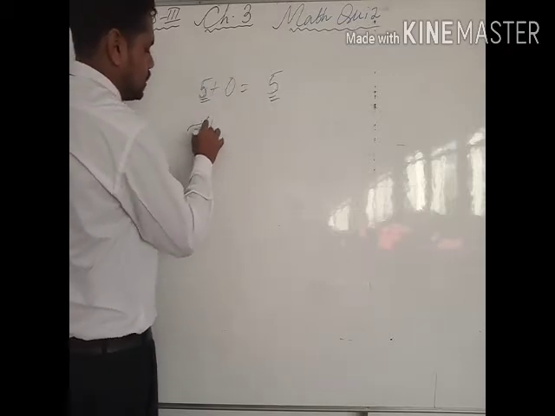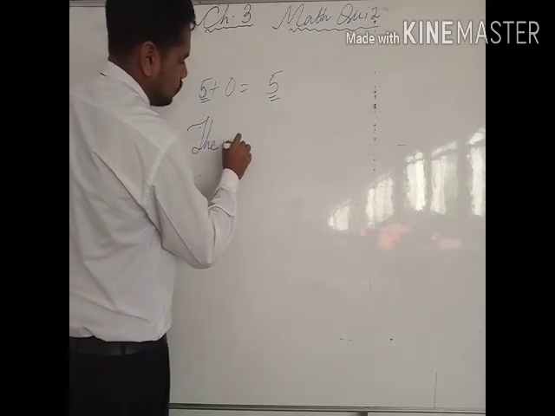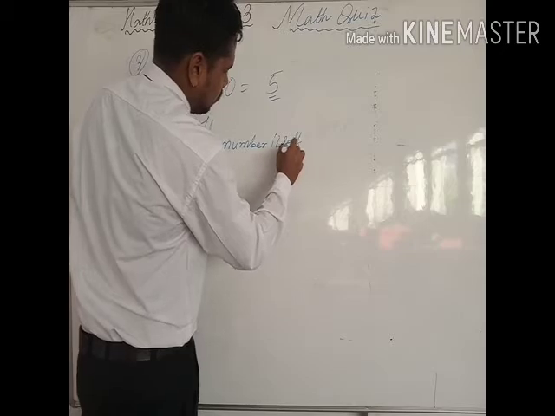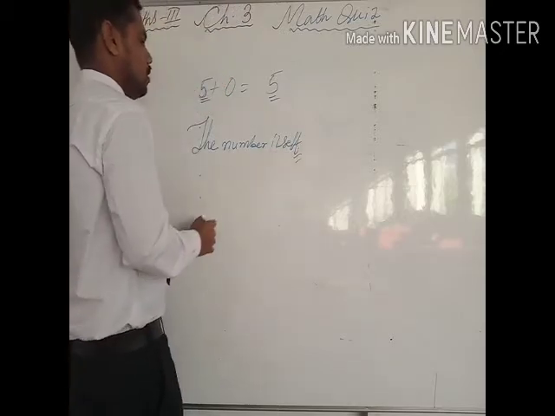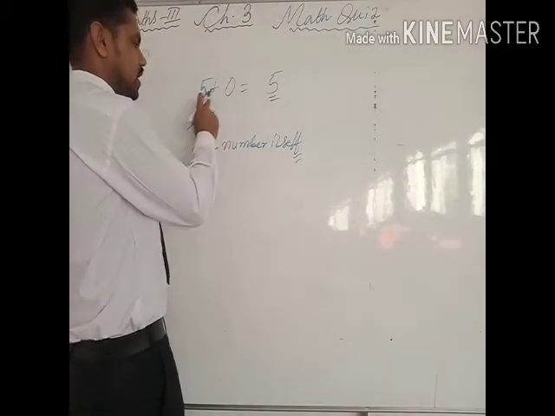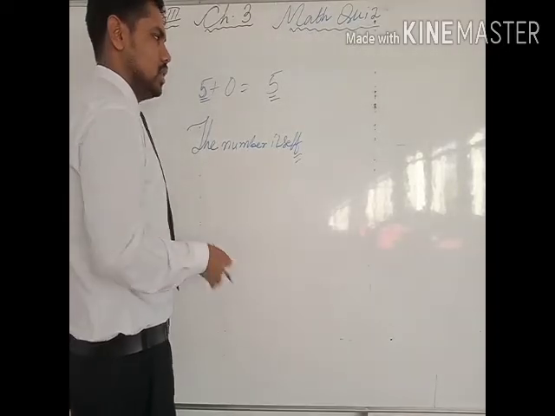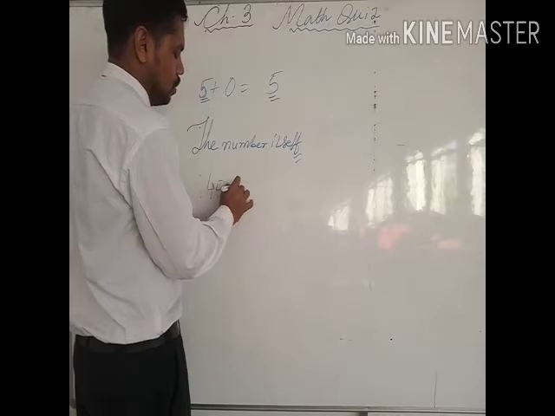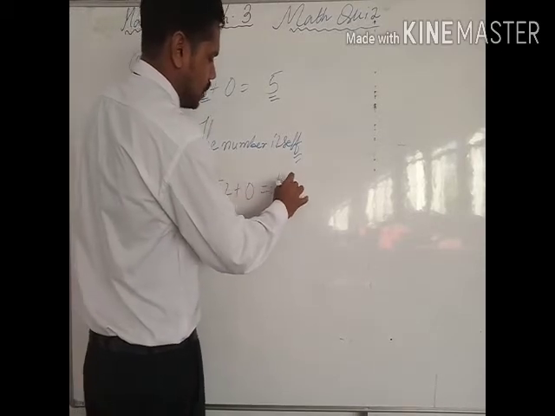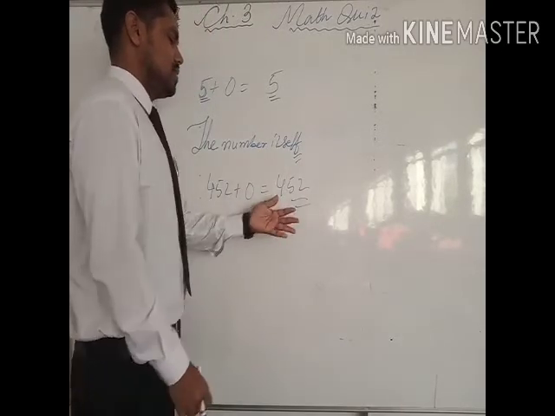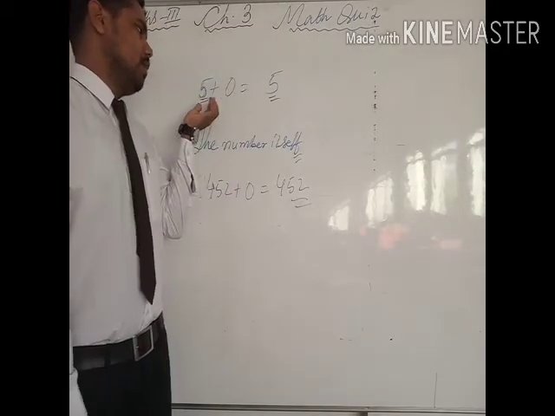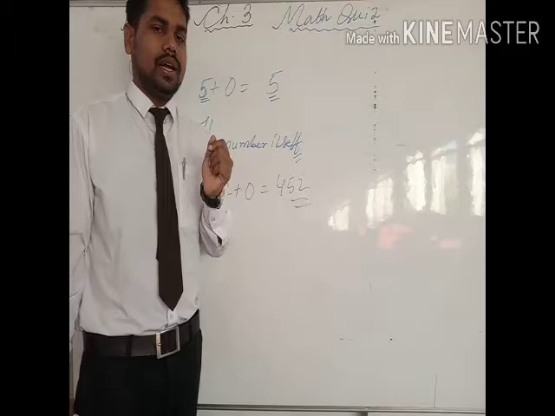Why the number itself? Because whenever you add 0 with any particular number, you can check, the answer will be the same number. For example, 452 plus 0 is equal to 452 only. So this is how we can see in question number 3 that the sum of a number and 0 is the number itself. Okay.